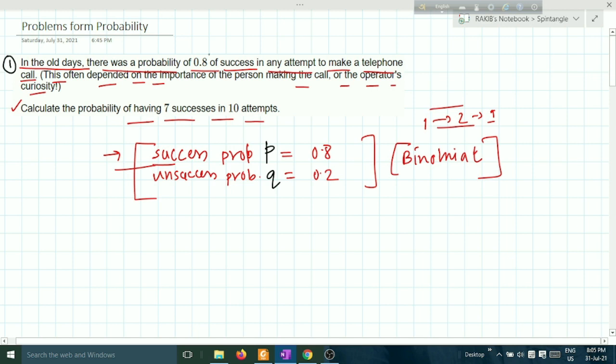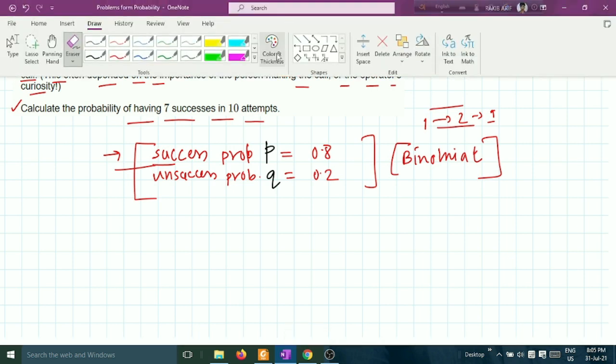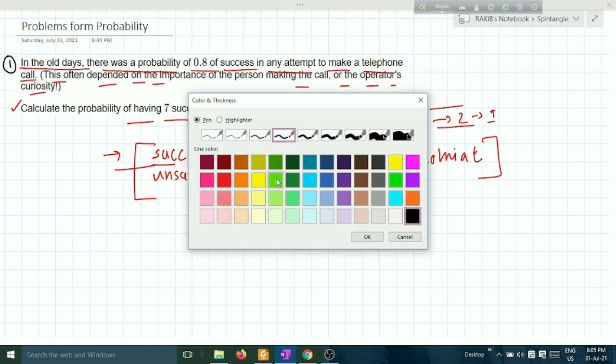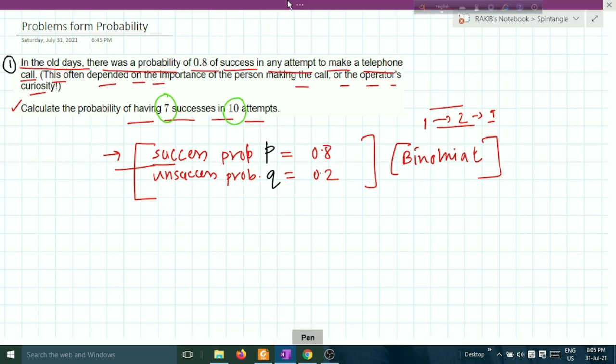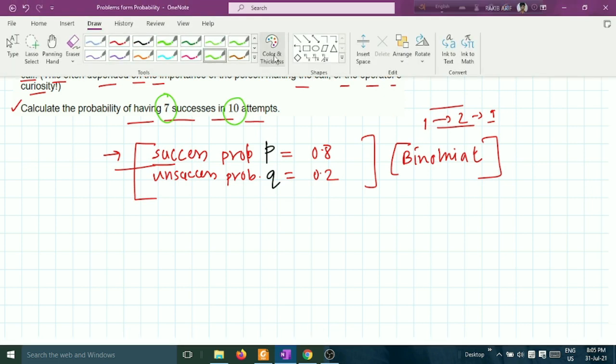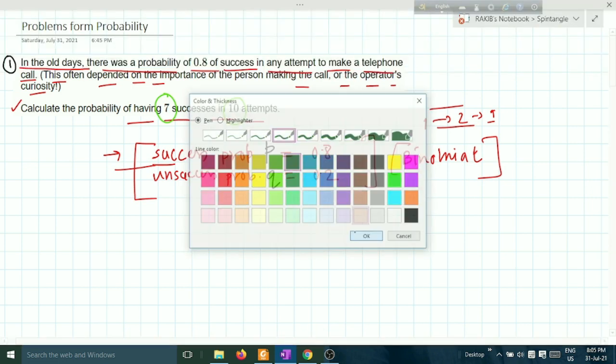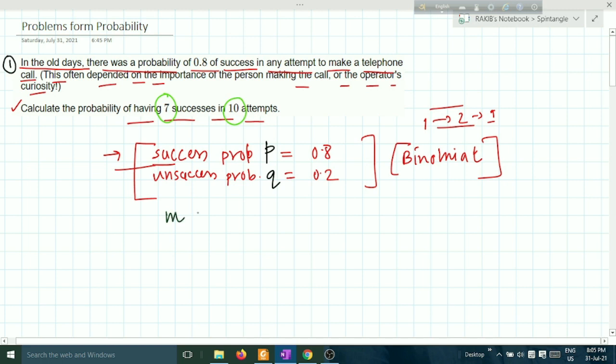Calculate the probability of getting 7 successes in 10 attempts. We need 7 successes. M was the number of success, so M is 7.